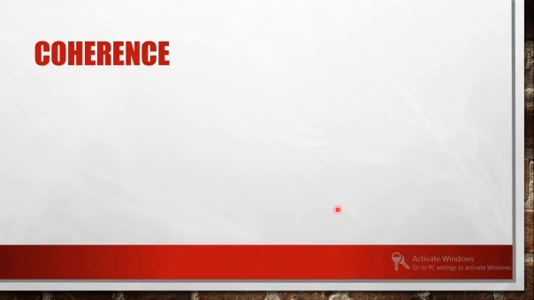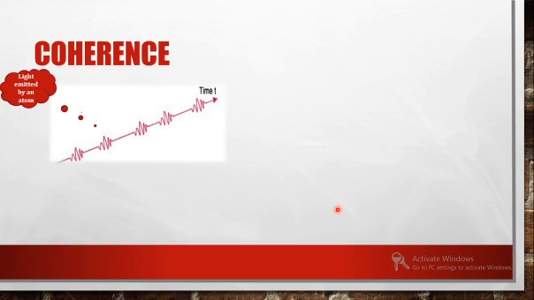So you can explain coherence as any two waves must be maintaining constant phase difference between them throughout the motion.